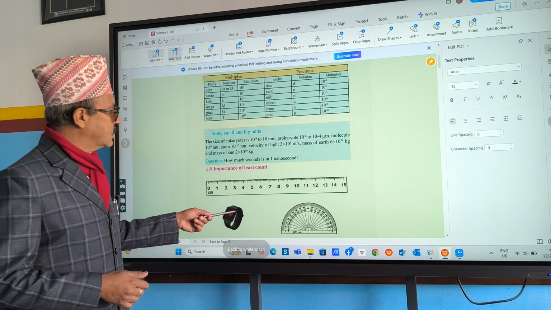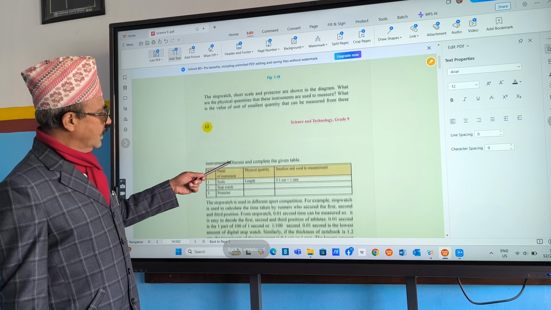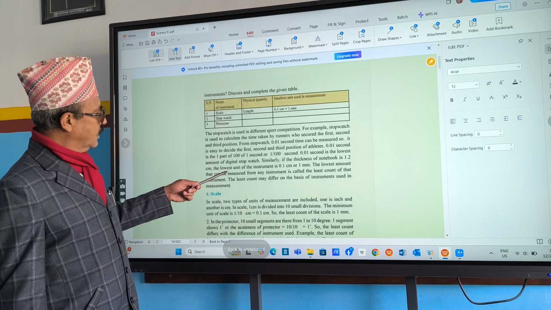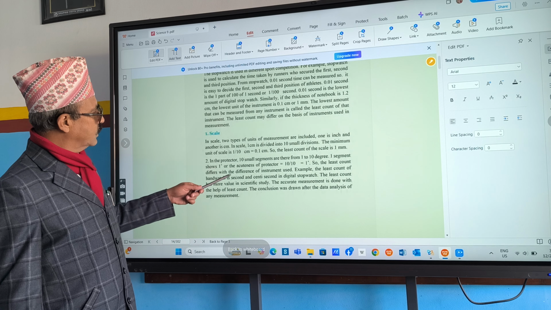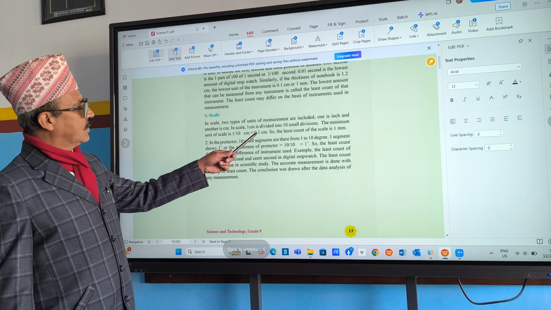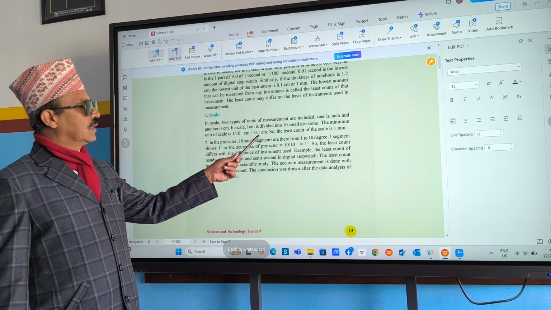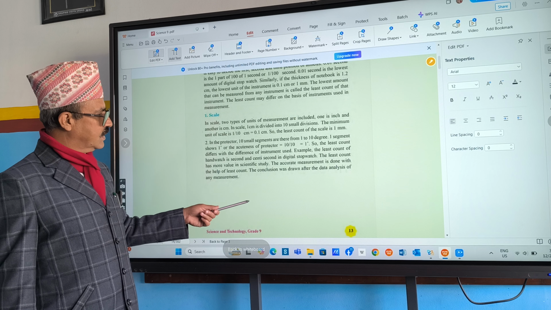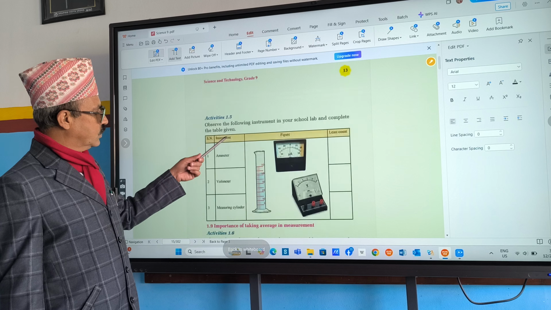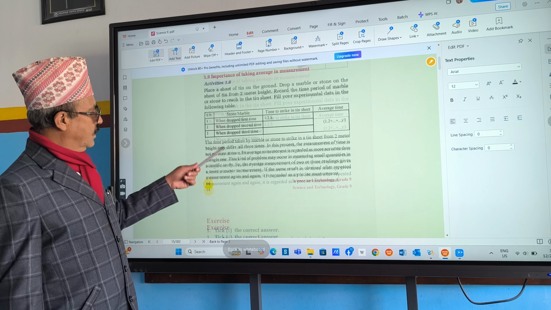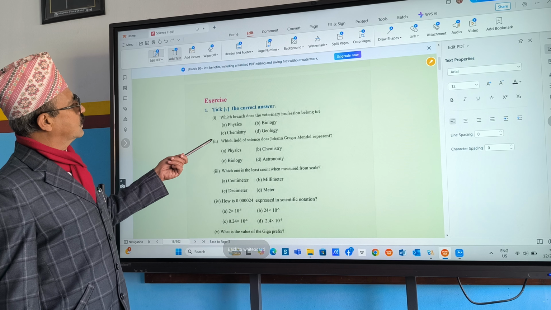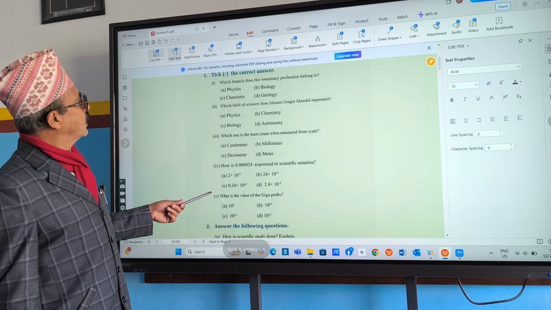Now, next one is least count. Here we can count the smallest value by using something like a scale. The smallest value is how much? 0.1 centimeter. In a watch you use 1 second. These are the things. And here are some exercises.